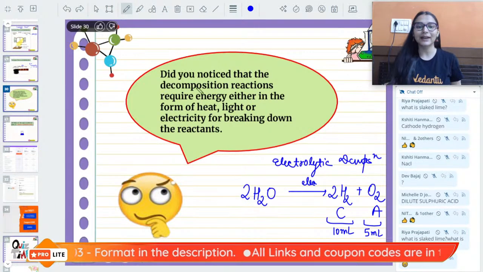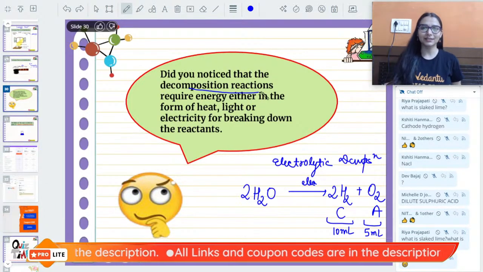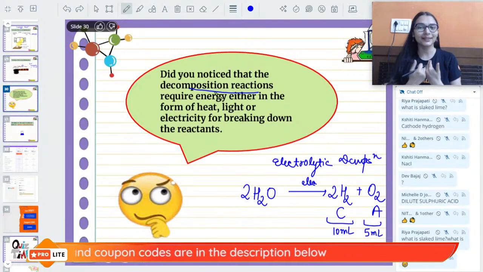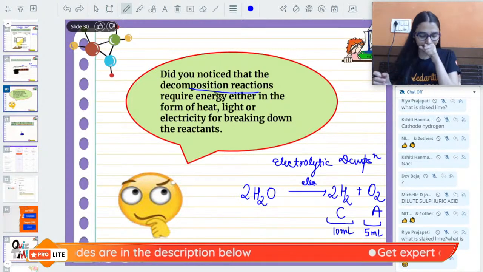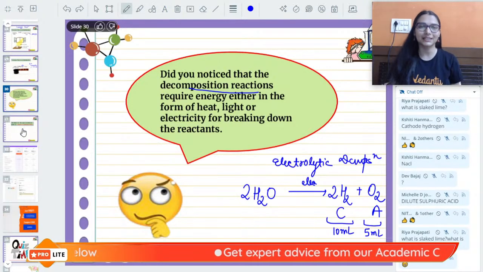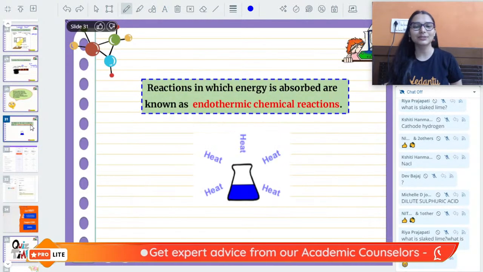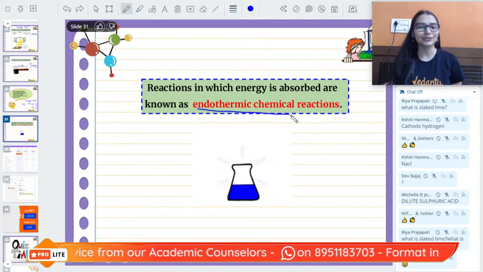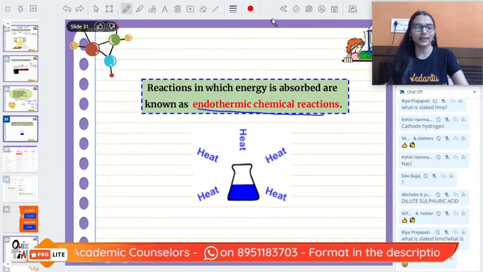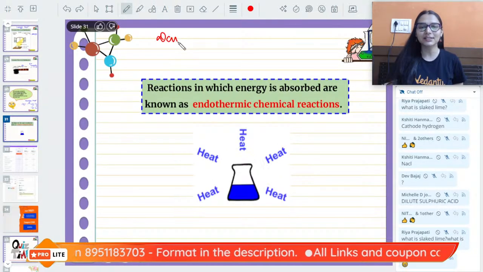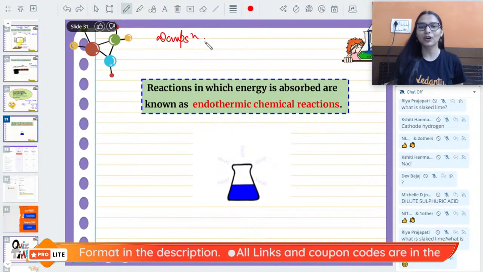I told you whenever decomposition reactions take place, heat energy is required. The substance needs to absorb energy in order to break down, and the reactions where heat is being absorbed are termed as endothermic reactions. Decomposition reactions are generally endothermic in nature.